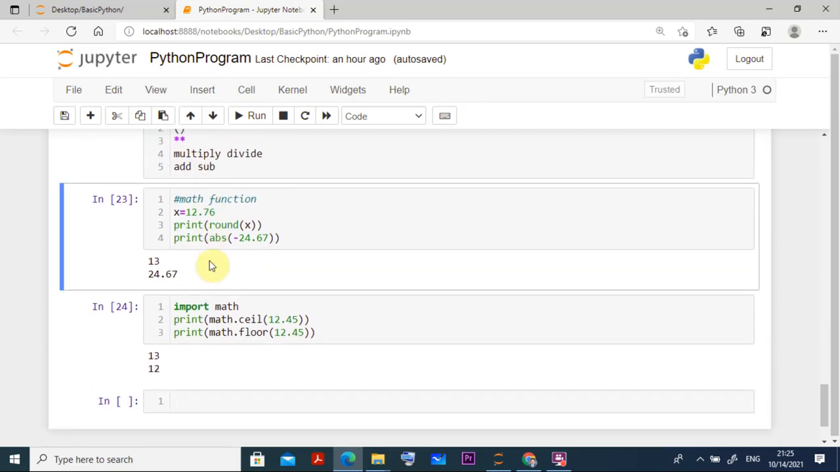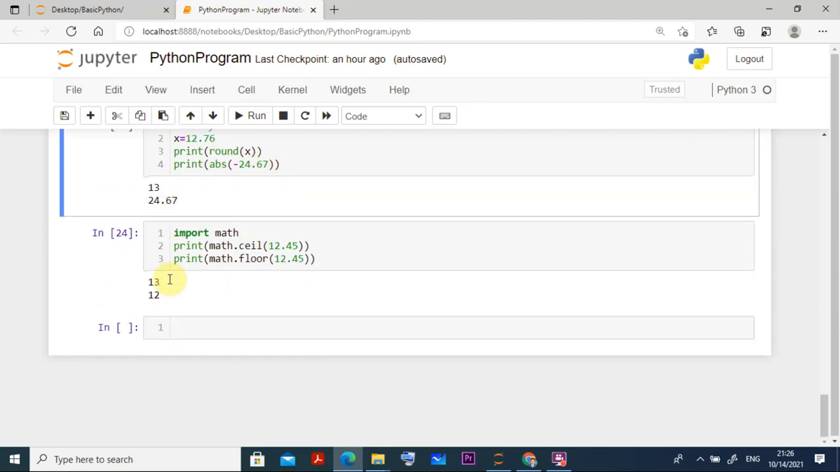Then you can go for some math functions. These are the inbuilt functions here. Suppose I write a variable x and assign the value 12.76, x is equal to 12.76. Suppose I go for the round operator. Round means it will convert to the nearest round number. 12.76 becomes 13. Absolute means irrespective of the sign, it will take the positive value. So absolute of minus 24.67 is coming 24.67.